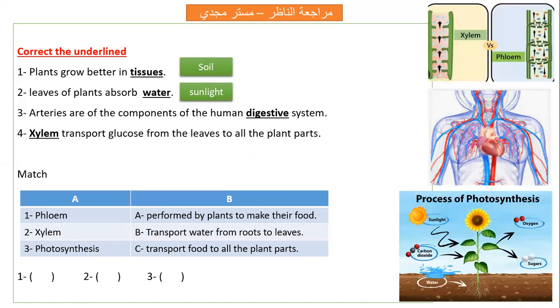Okay, granules inside the chloroplasts that absorb sunlight energy. So leaves of plant absorb what? Sunlight. Why? Because they contain chlorophyll.